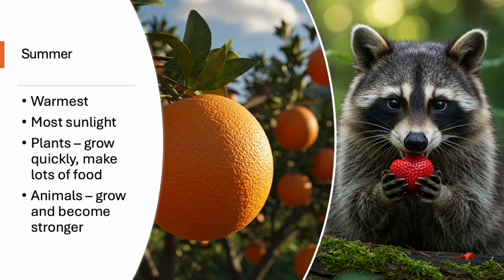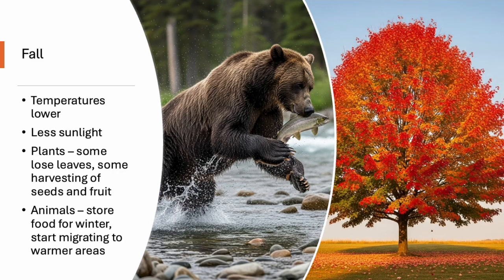Fall or autumn is when the weather starts to cool down and there's less sunlight. Plants and animals start getting ready for winter. Some trees begin to lose their leaves. This helps them save energy for the winter. Fruits are harvested and seeds are spread. Some animals store food for the winter. They migrate to warmer places, and some prepare to hibernate.